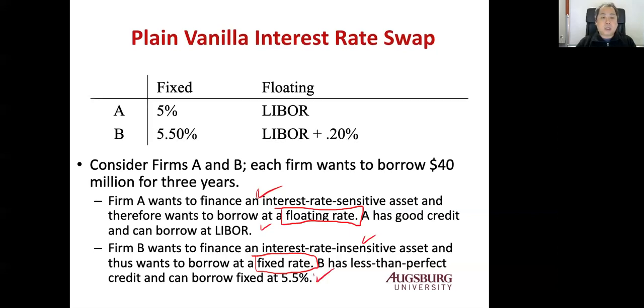Based on credit rating, A can borrow fixed at 5%, B can borrow at 5.5%, because A has the better credit rating. Floating, A can borrow at LIBOR and B can borrow at LIBOR plus 0.2 percentage points.